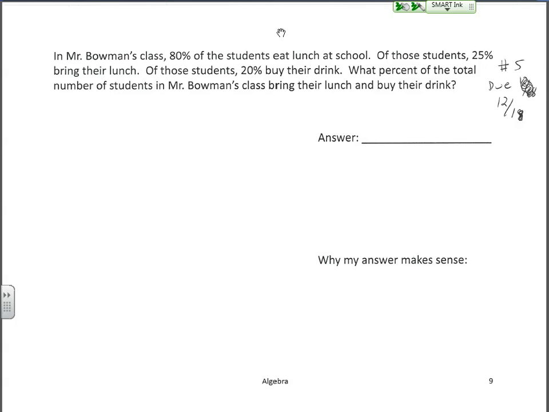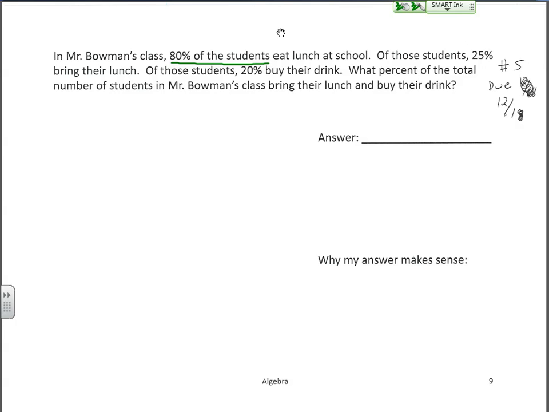What's important to note here is that every time that we take a percentage, it's not a part of Mr. Bowman's class. It says that in Mr. Bowman's class, 80% of the students, so that first percentage of 80%, the whole is Mr. Bowman's class, okay?